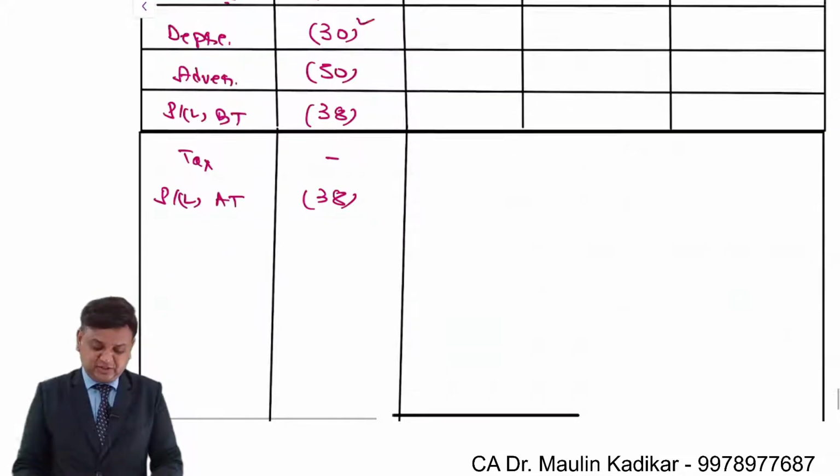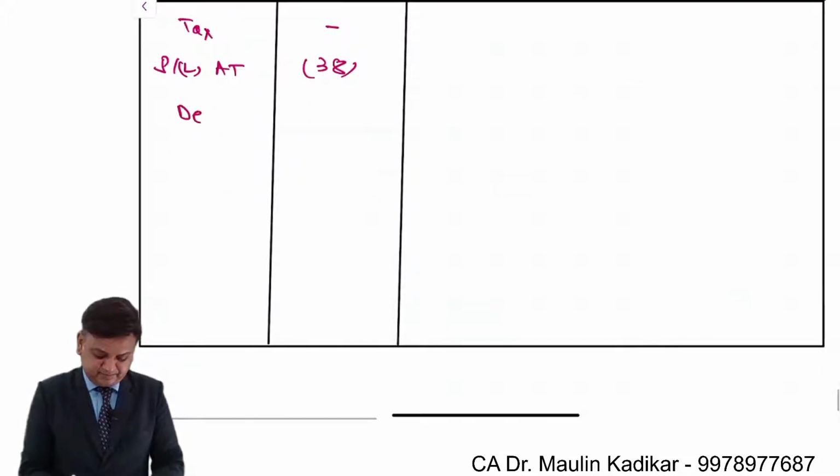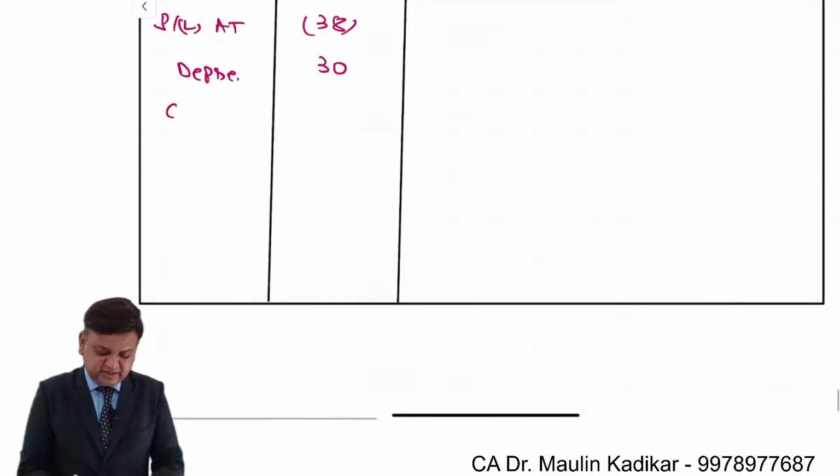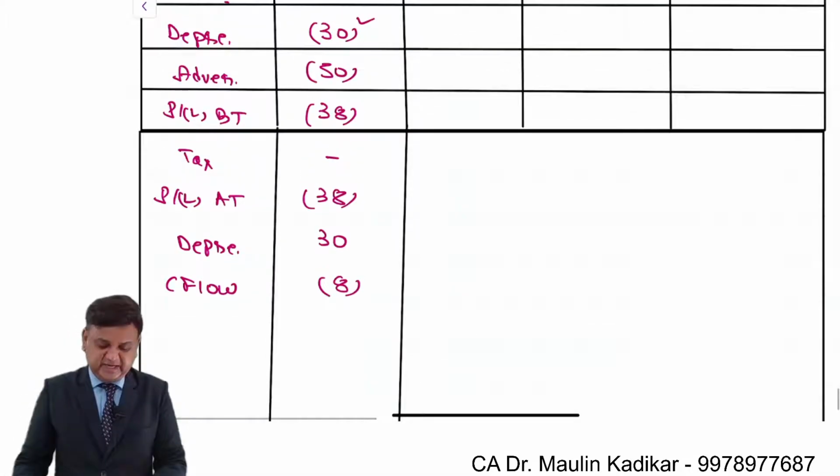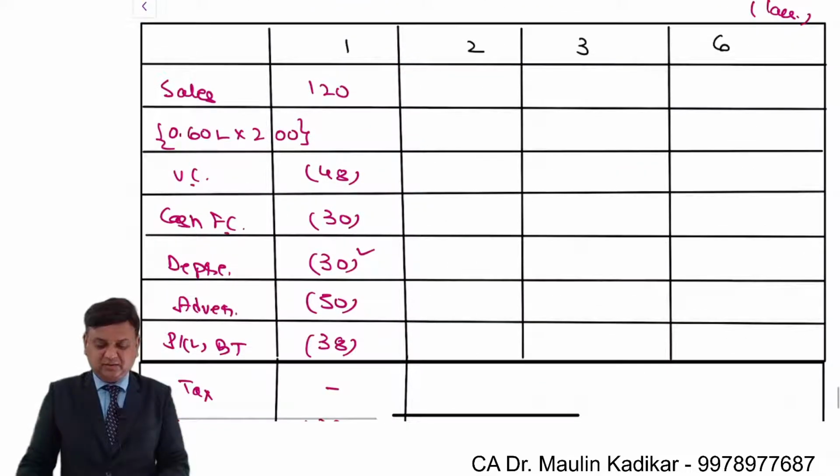Depreciation is a non-cash item, so it is added back. And with that, say we get the cash flow. And the amount of the cash flow is 8 lakhs negative. This is for the first year. Try to do second year answer on your own.